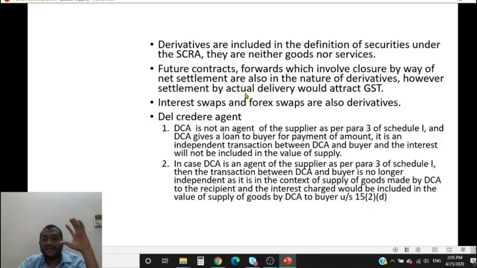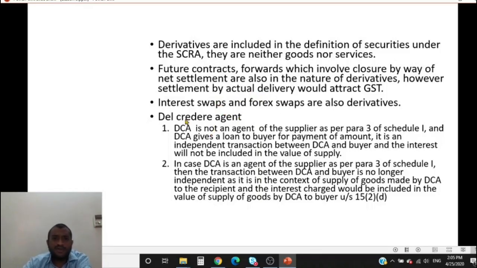Now what the del credere agent does is he guarantees payment. Even if the buyer defaults, this del credere agent pays the money to the principal. So he is taking more risk. So he gets more commission in this way. So this is the nature of a del credere agent.